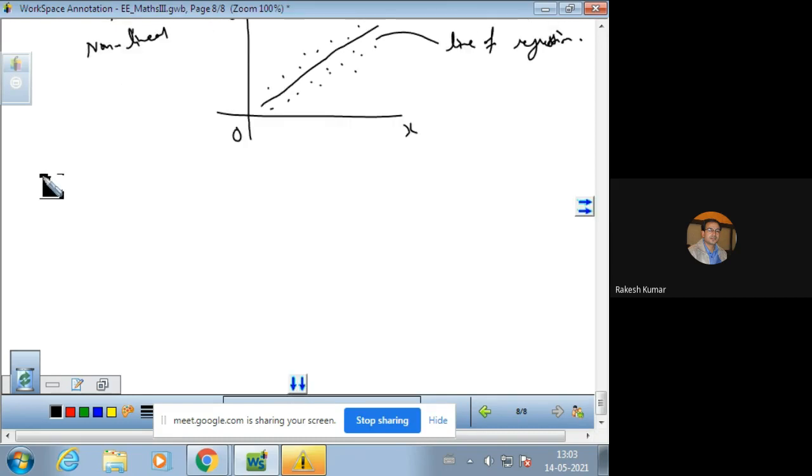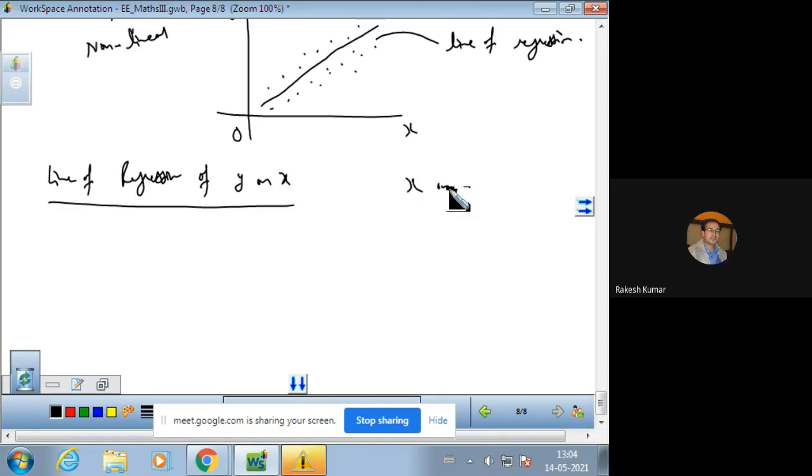So the line of regression, as I have told you earlier, can be y on x or x on y. For y on x, we will suppose that the line of regression is like this: y is equal to a plus bx.